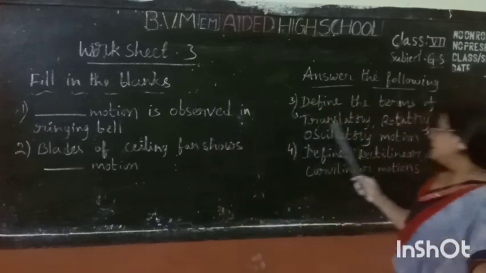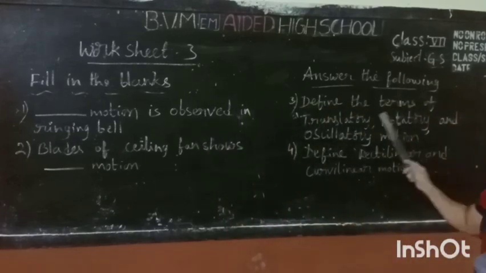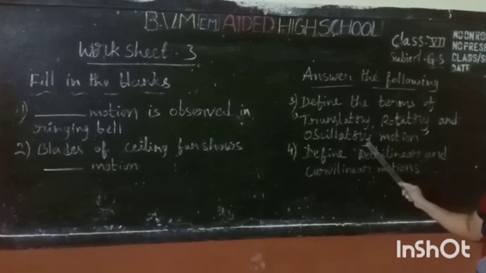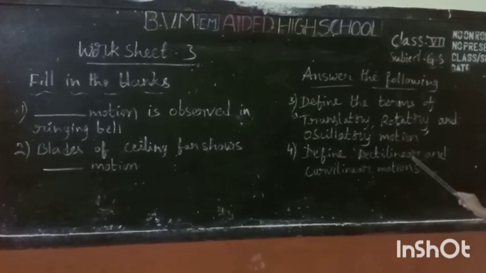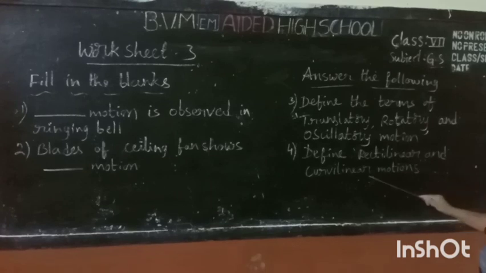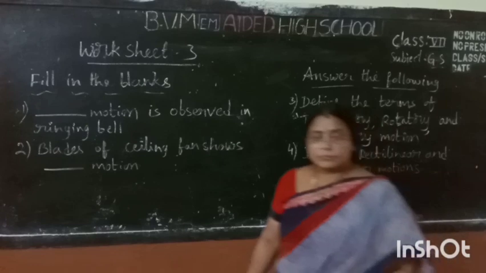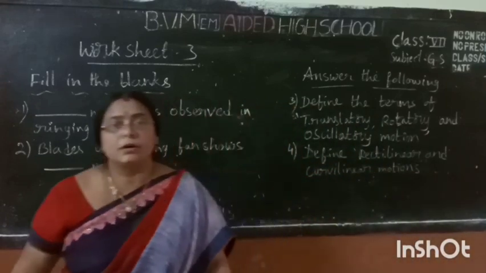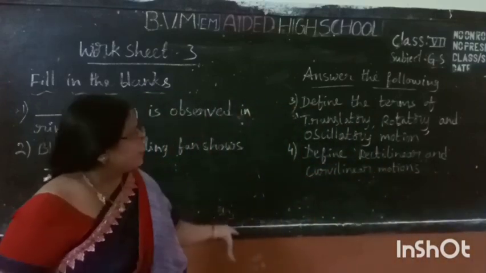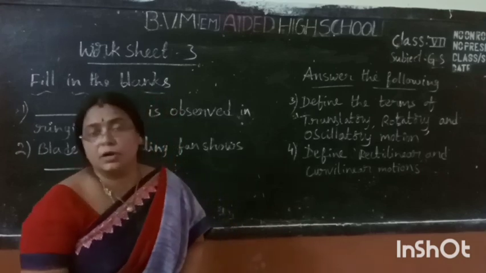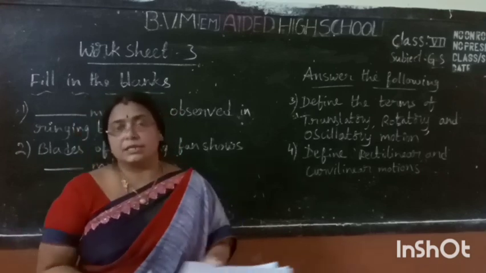Are you understood? Next, define the terms translatory motion, rotatory motion and oscillatory motion, and also define the terms rectilinear motion and curvilinear motion. I will give you the notes. I will send them with this video. Complete this worksheet and note down all the notes given by me.